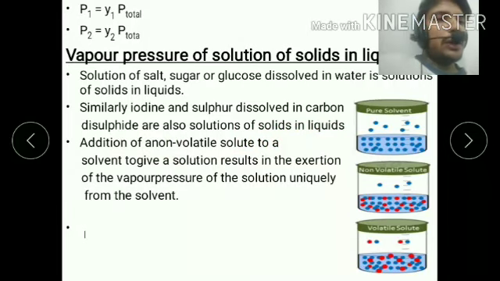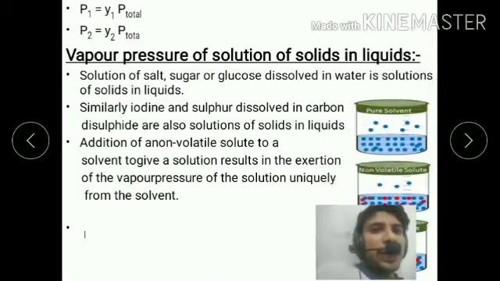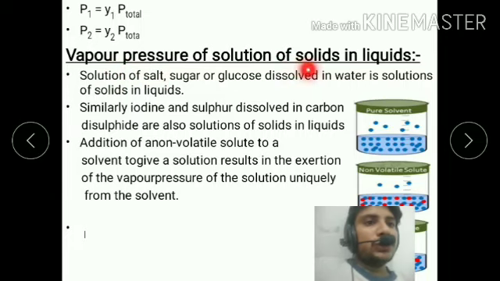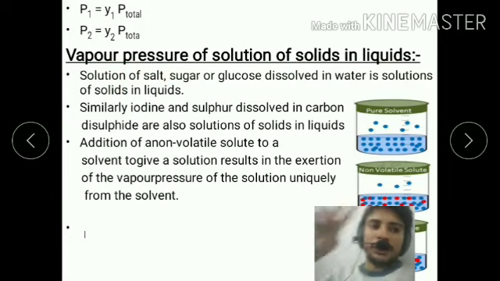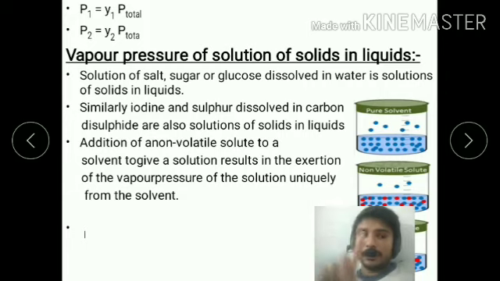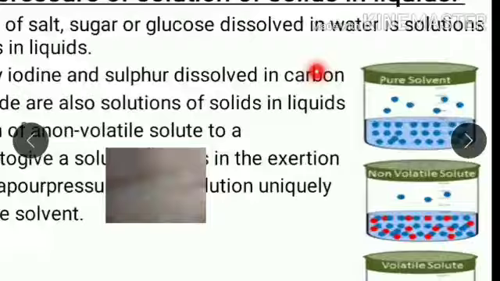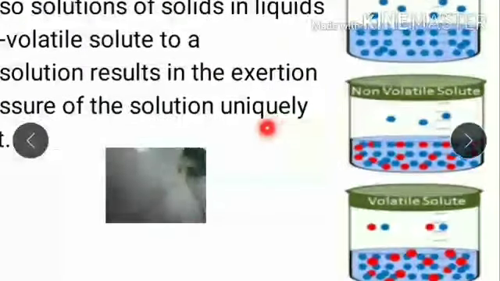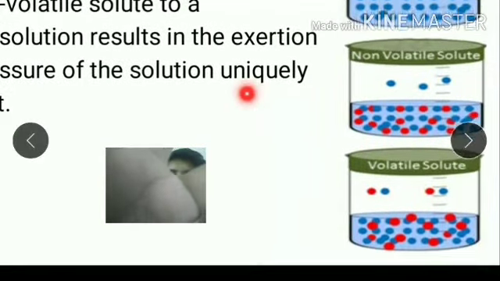Addition of a volatile solute to a solvent is one case, but addition of a non-volatile solute to a solvent to give a solution results in the lowering of the vapor pressure of the solution relative to the pure solvent. There are two types of solute that may be dissolved in the liquid: the first is a volatile component, the second is a non-volatile component. So we have the pure solvent, a non-volatile solute, and a volatile solute.